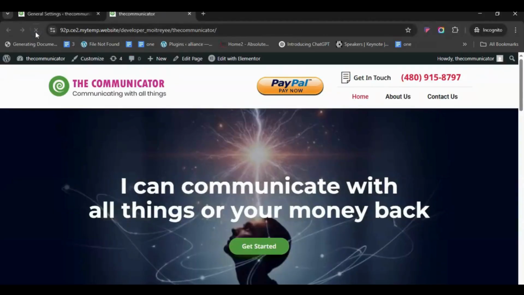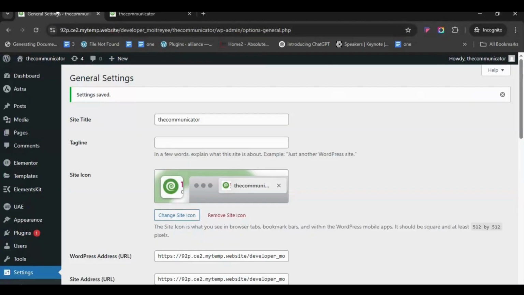Now verify the final result. Open your site. Look at the browser tab and address bar. The new favicon should appear.